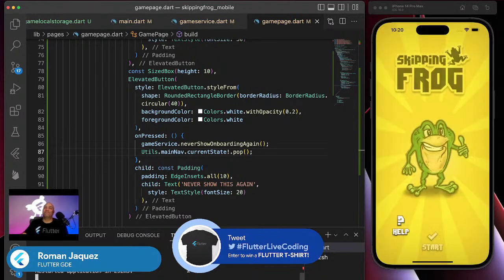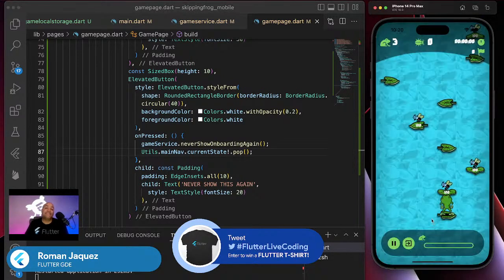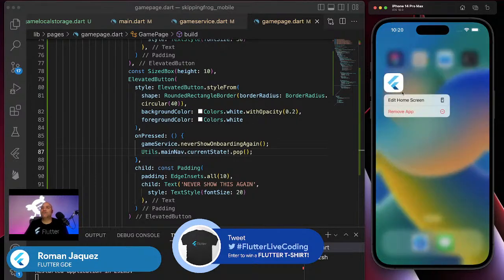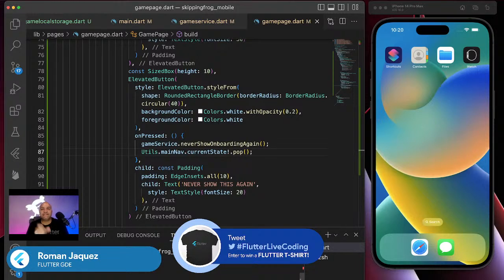I messed up the grand finale. Look, it doesn't show. You know what? Let's do it one more time. I know you guys can hold on for like one minute so that we can see this. Let me just run it. I'm going to give you one more minute so that you can tweet Flutter live coding before we do the raffle. We're just going to show this, wrap it up, and finish it up.